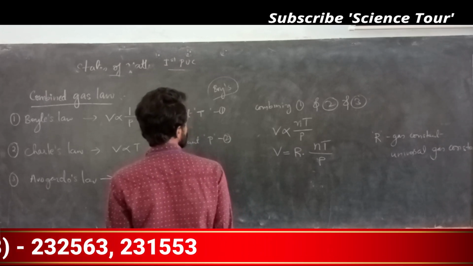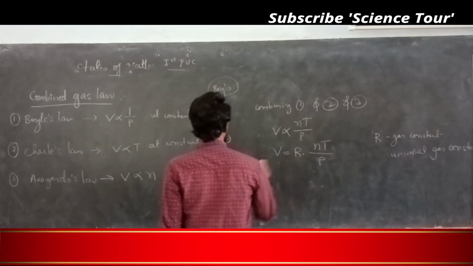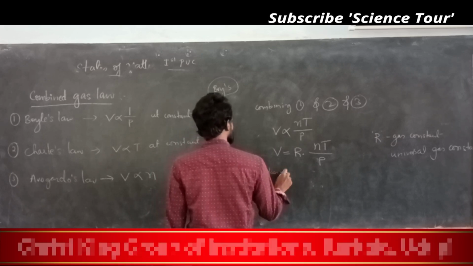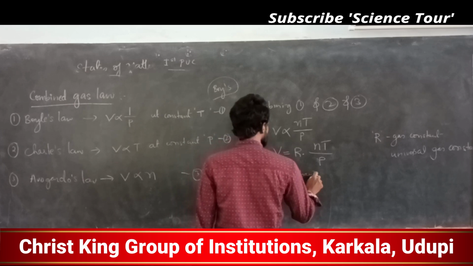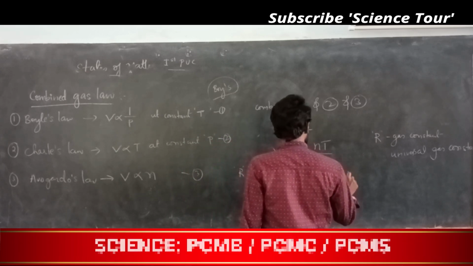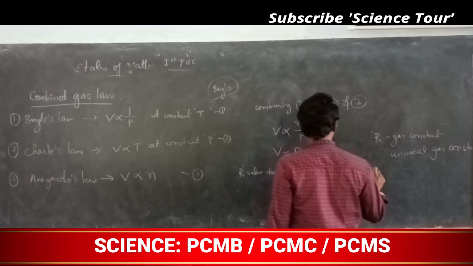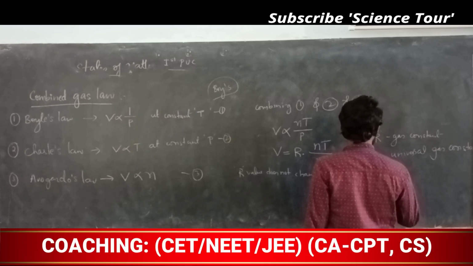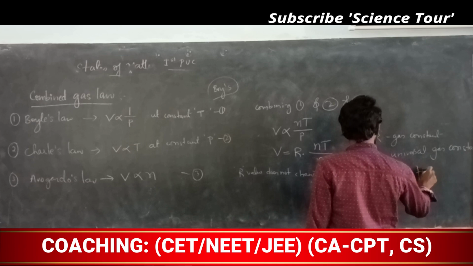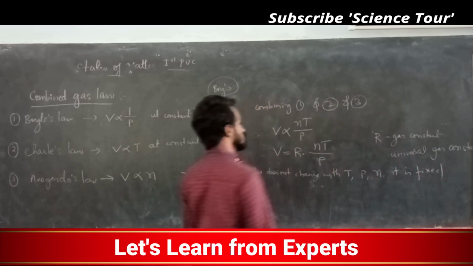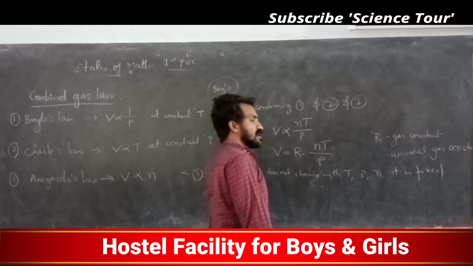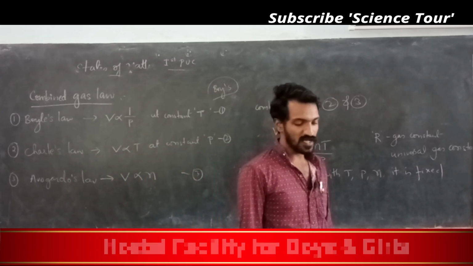R value is fixed. So R value does not vary with, does not change with temperature or pressure or number of molecules or volume. So it is fixed. So it is called the universal gas constant.